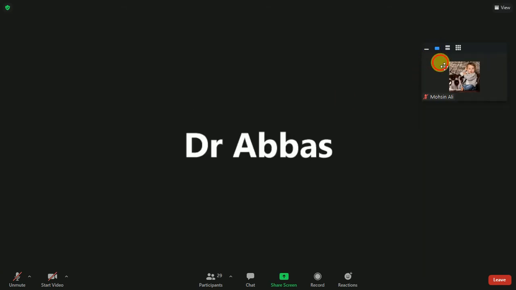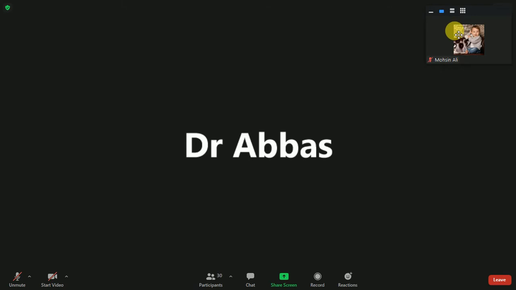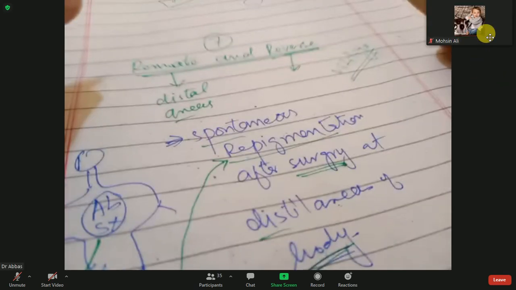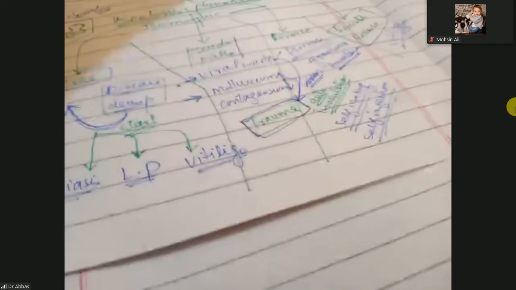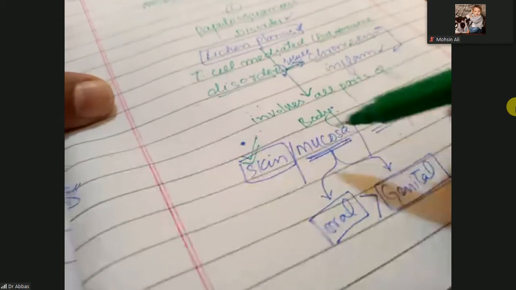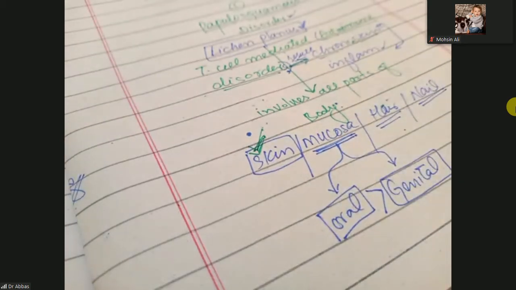So let's proceed with our discussion. We are discussing lichen planus, and at the start of the lecture I told you that lichen planus can involve all the parts of the body. Most commonly, it involves the skin. So we have completed the infections. On the skin, most commonly there is involvement of the flexors and wrist.